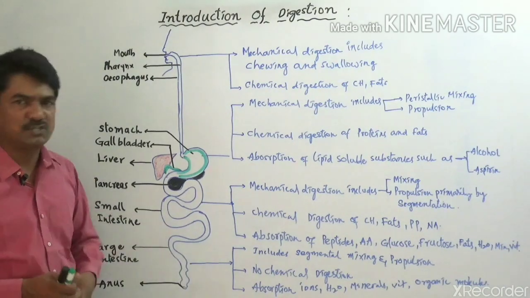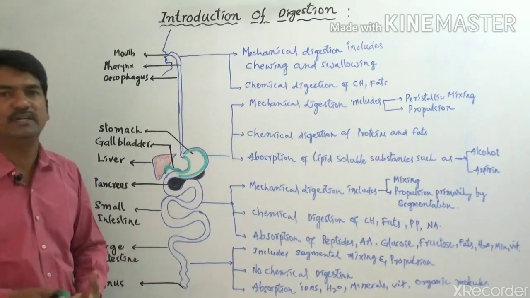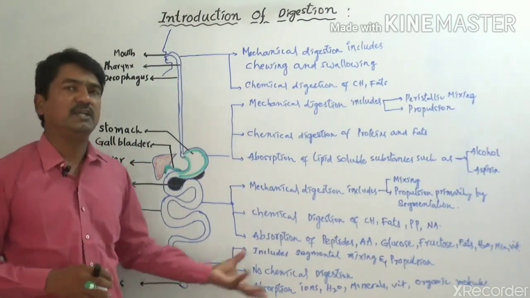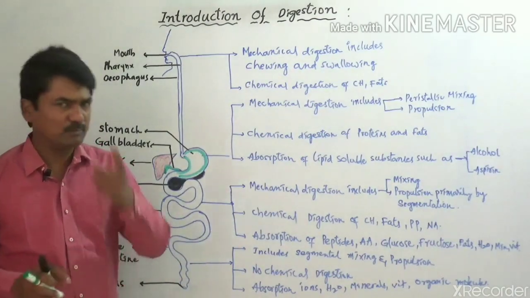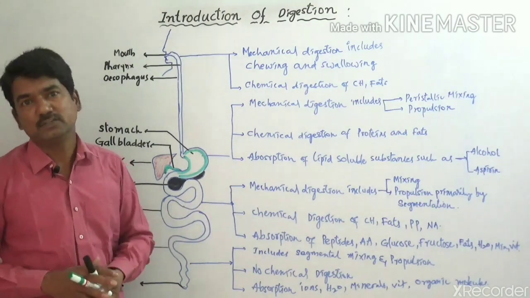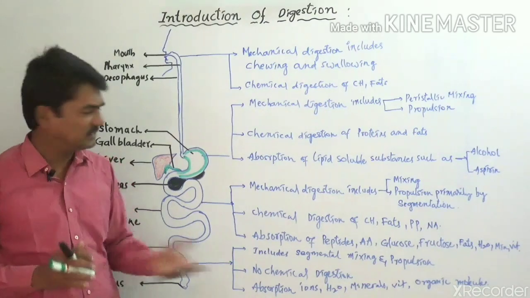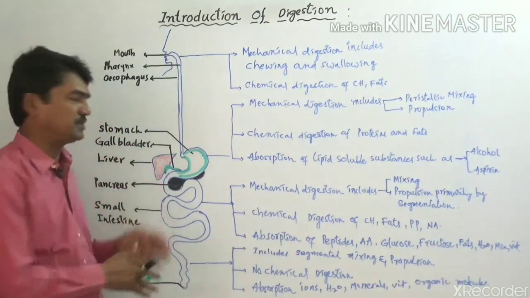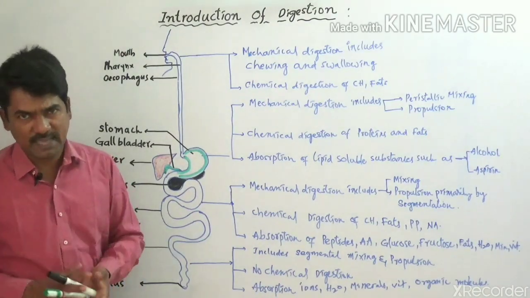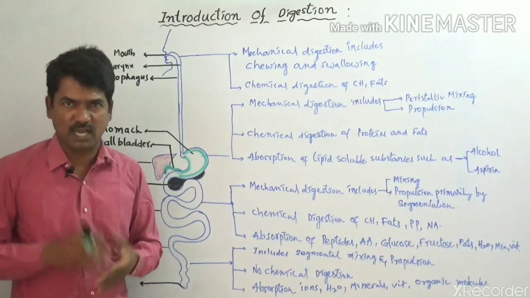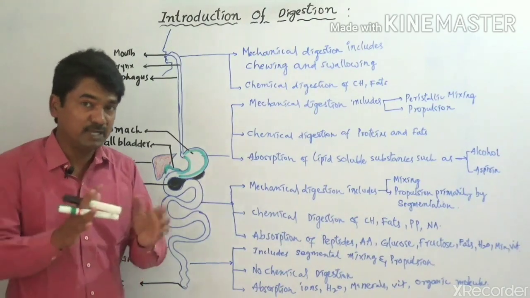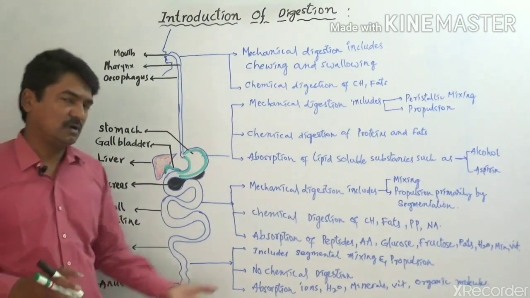And here no chemical digestion takes place, because there are no specified glands, and the glands cannot produce hormones and enzymes. One more thing: the digestion is completely finished in the small intestine, so there is no necessity for the production of any enzymes and hormones. In that way, no chemical digestion takes place in the large intestine. The large intestine is exclusively useful for releasing feces, and any water molecules present in the large intestine will be reabsorbed by it. That is the main function of absorption in the large intestine.